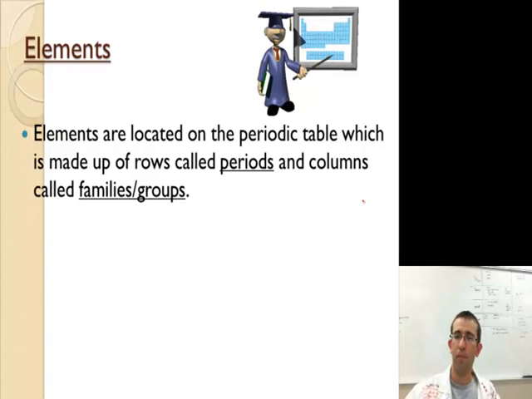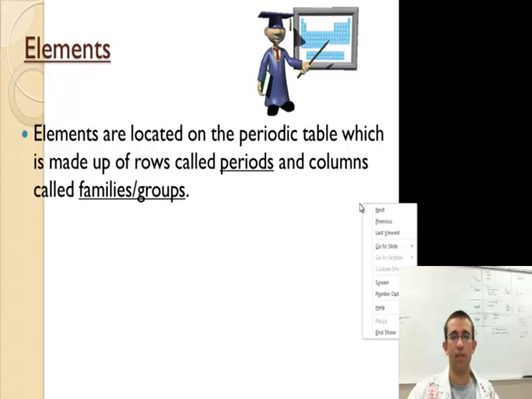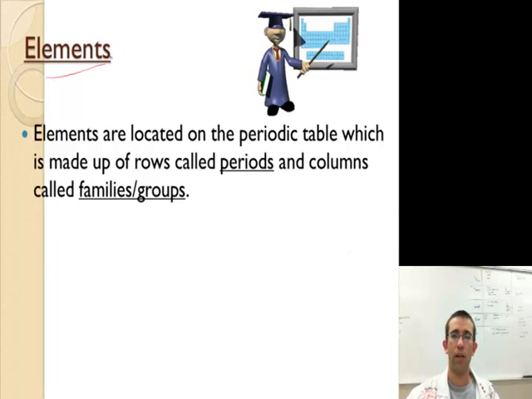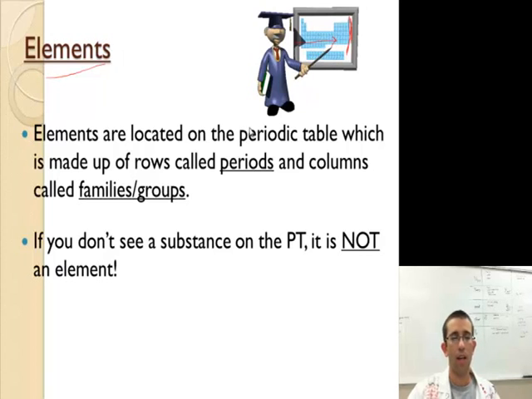On the periodic table, you'll have different areas. Going up and down here, we call those families or groups, and going across this way, we call them periods. If you don't see a substance on the periodic table, it ain't an element. So, you can look as hard as you want for, let's say, salt on the periodic table, you're not going to find it. You can look as hard as you want for plastic, it's not on the periodic table.